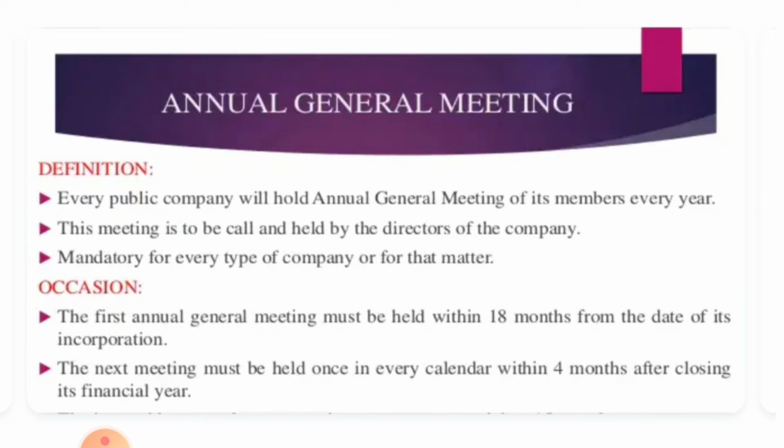The difference between two general meetings should not be more than 15 months. That is also to be noted. And every annual general meeting shall be held during business hours, and on a day which is not a public holiday, and at the registered office of the company, or at some other important place within the town or village where the registered office is situated.